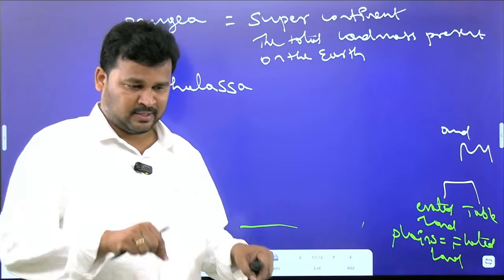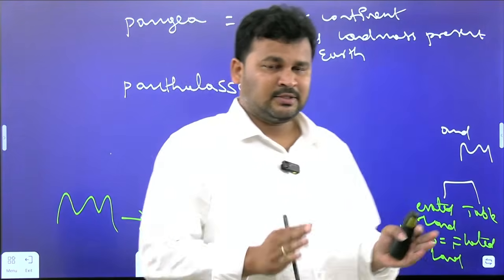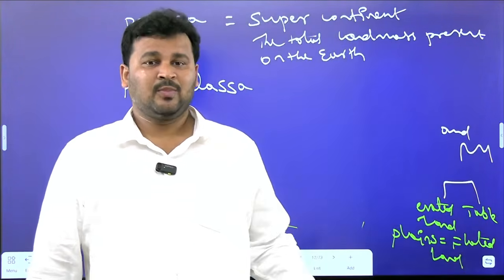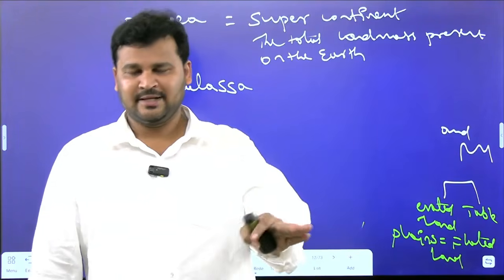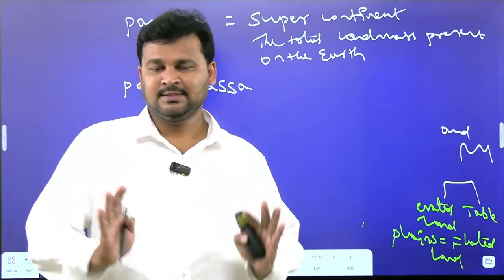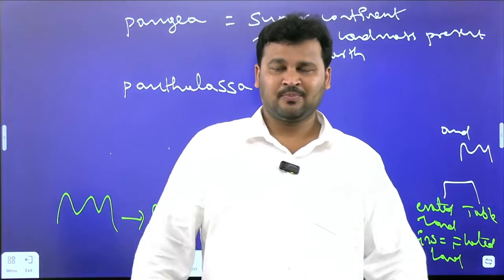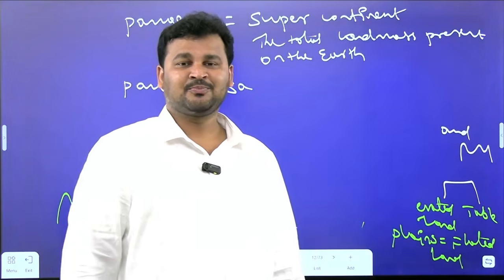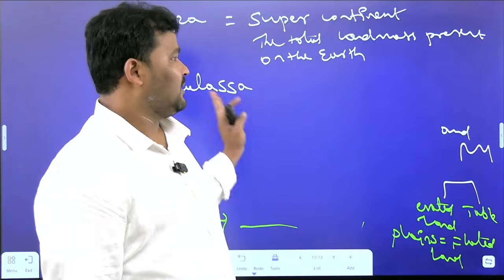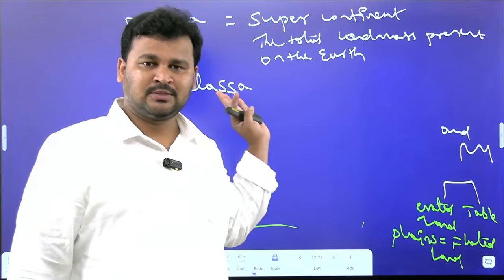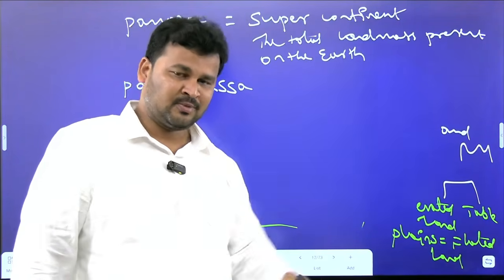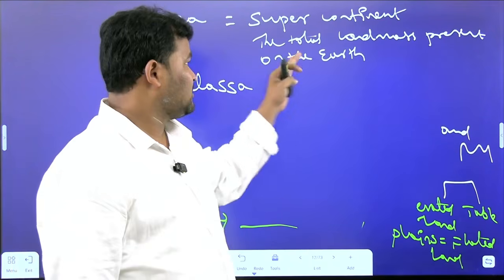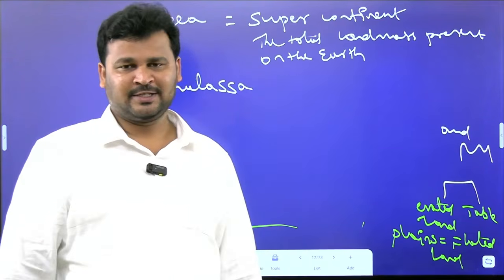As of now, our entire landmass is split into 7 continents. But around 225 million years ago, all this landmass was at one place. That total landmass present at one place was known as Pangaea. In another term, we can call it a supercontinent.